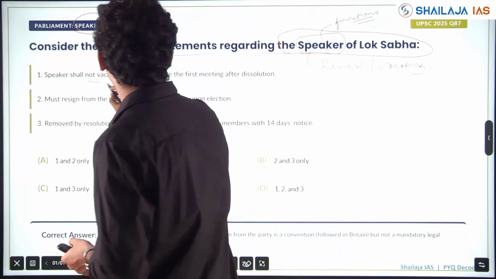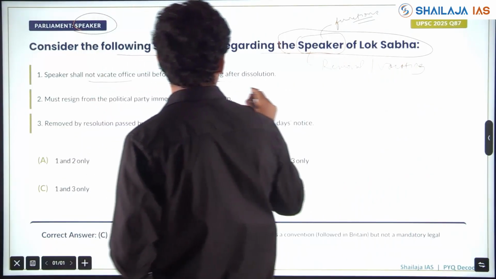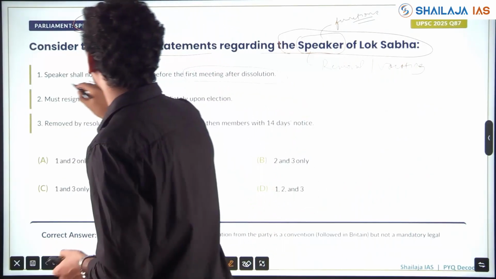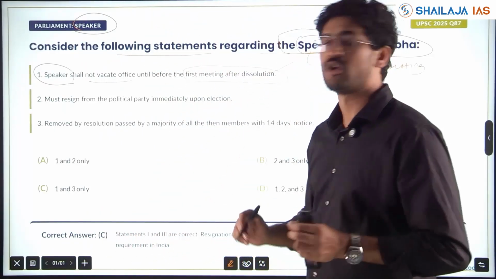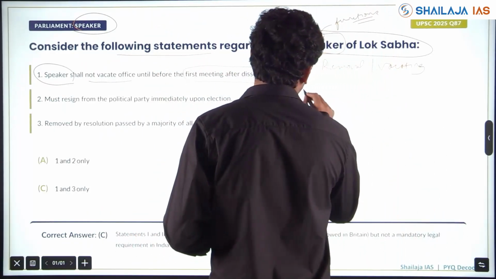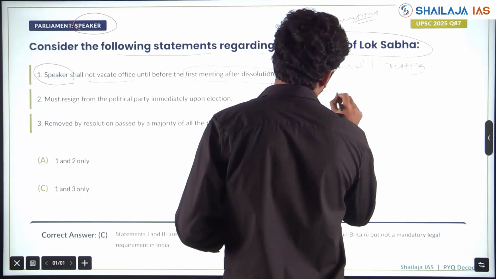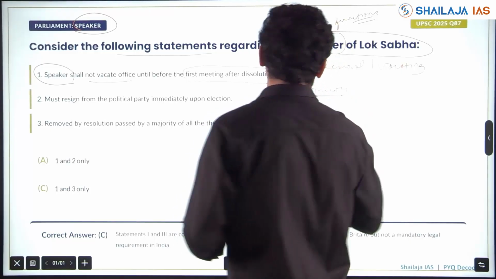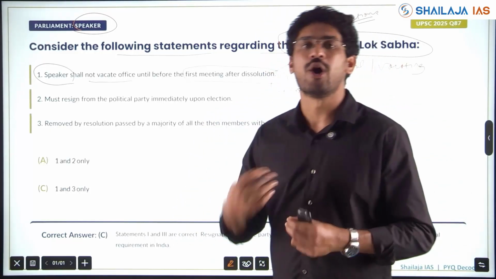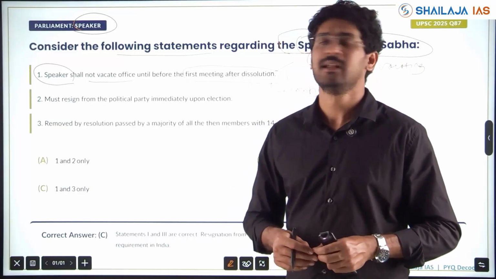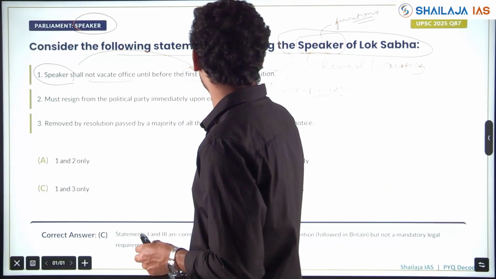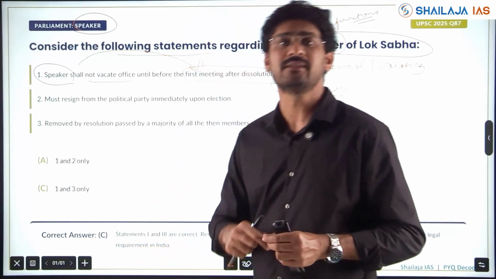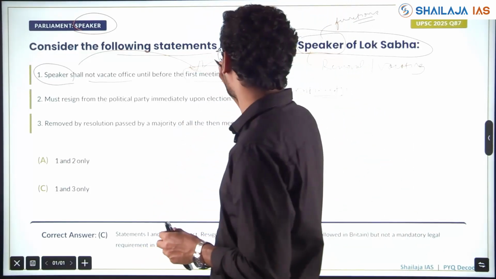The Speaker shall not vacate office until before the first meeting after dissolution. Yes, this is correct. In order to ensure continuity of the constitutional office, even though his party might have lost the majority in the election, he will stay until the next house meets. The dissolution happens and the next house meets, and on the first day he resigns.